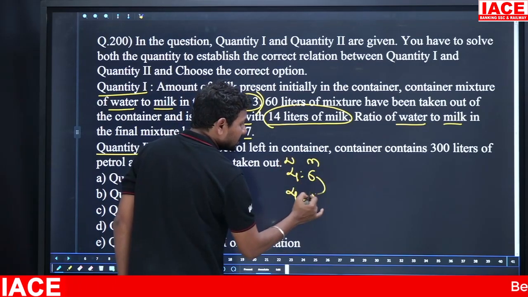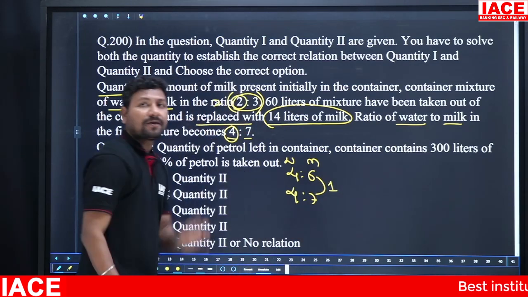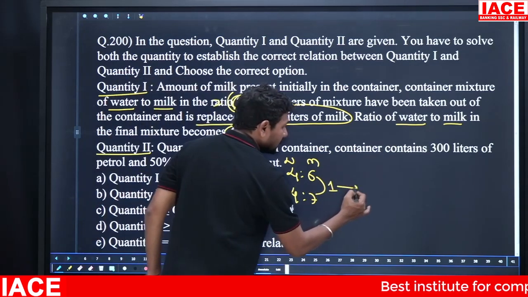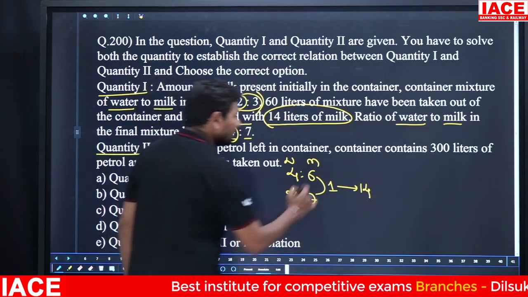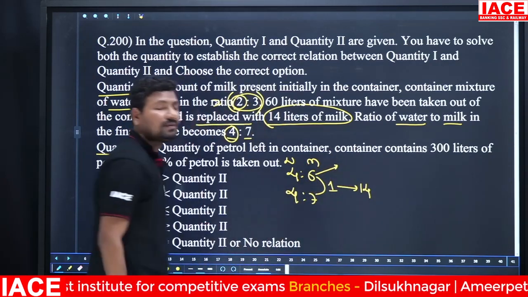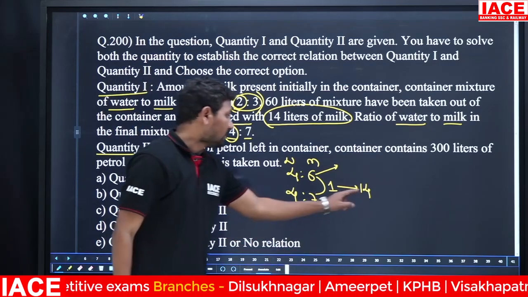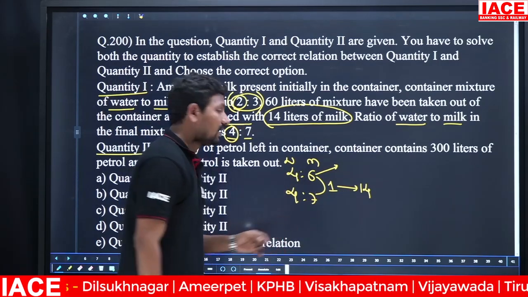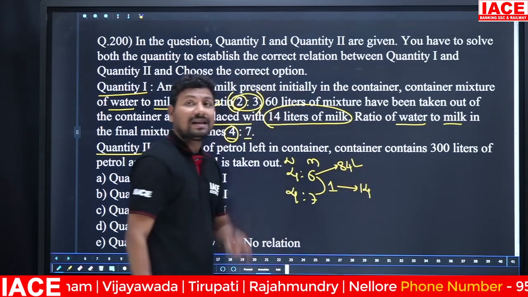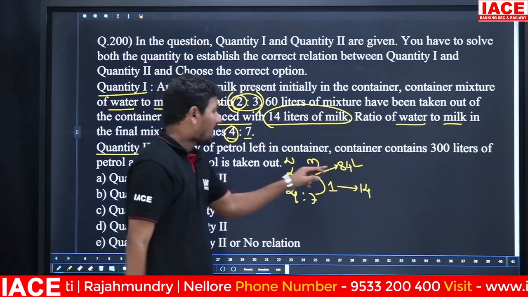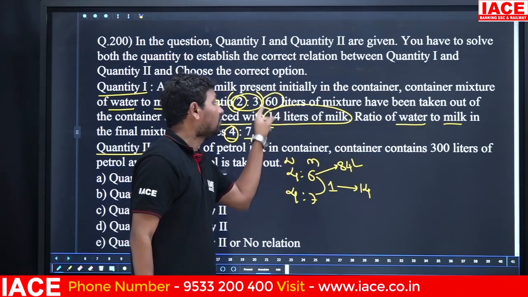Then 6 becoming 7 means how many parts of milk are added? 1 part is added. 1 part is equal to how many liters? 14 liters. Then 6 parts is equal to how much? 14 times 6 is 84 liters. And this happens after the 60 liters are removed.